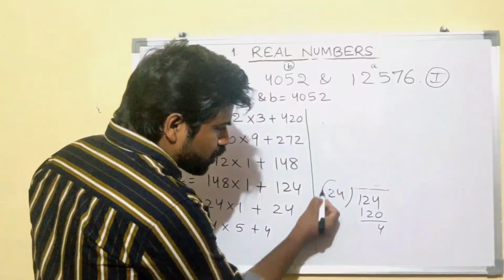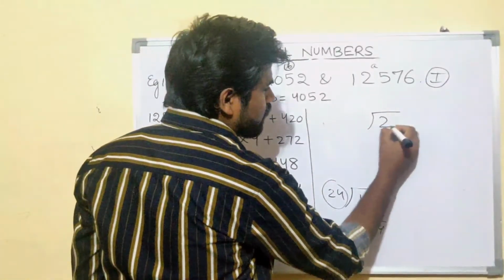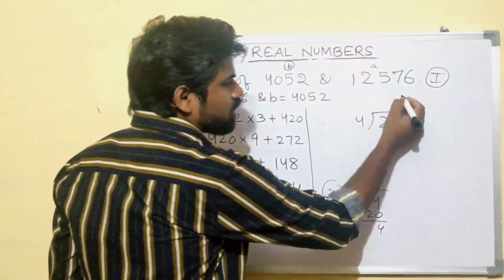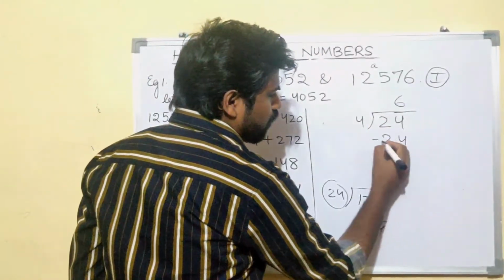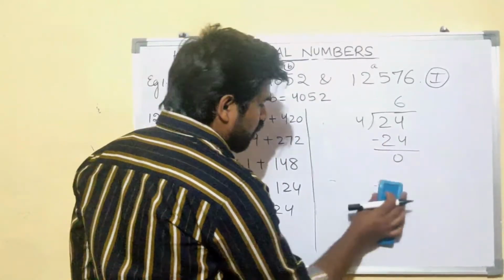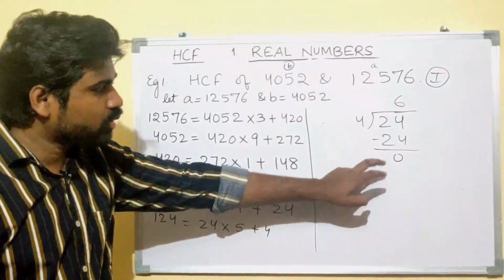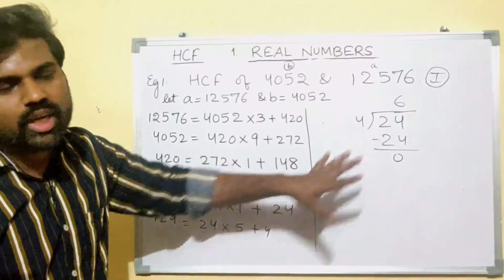Okay. Now, your 24 will become the dividend and 4 will become the divisor. This is very simple. 4 6s are 24. The remainder is 0. Oh my god. Such a long process, right? The remainder is 0 here. So that means this is your last step. Okay.